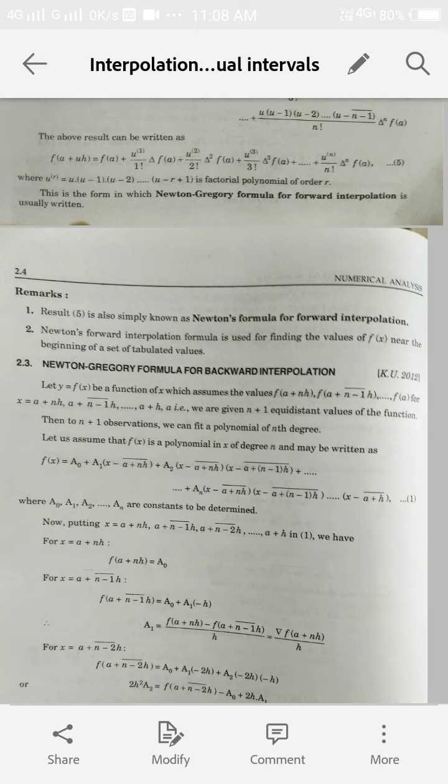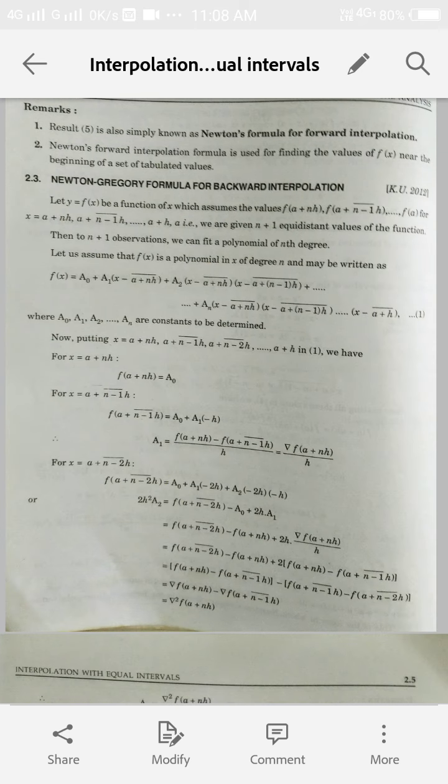Now, the second formula in this category is the Newton-Gregory formula for backward interpolation. So again we assume that y is a function of x, which assumes the value of f of a plus nh, f of a plus n minus 1 into h, and so on. The last value is f of a, for values of x, and values of x we take as a plus h, a plus n minus 1 into h, a plus nh.